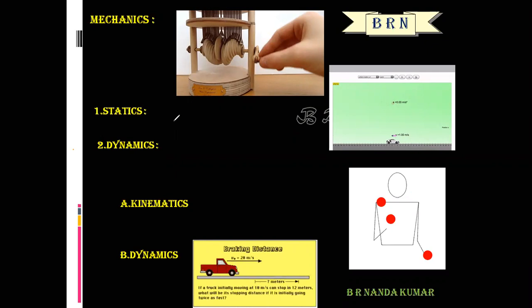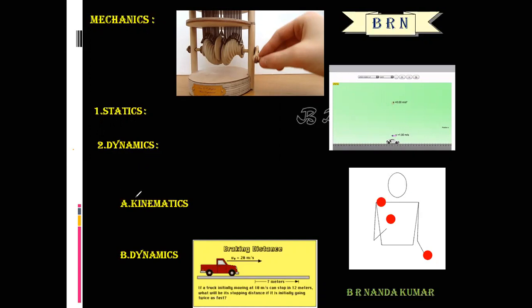An object is said to be at rest if it does not change its position with respect to its surroundings. An object is said to be in motion if it changes its position with respect to its surroundings. What is the meaning of dynamics? This deals with the study of objects in motion.